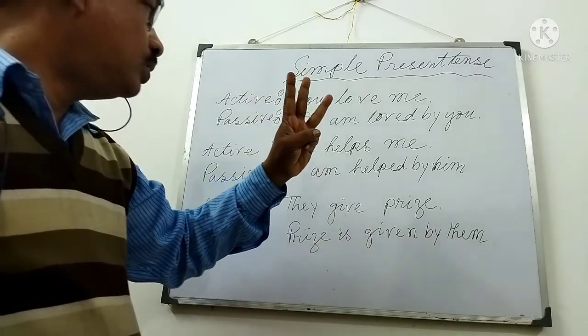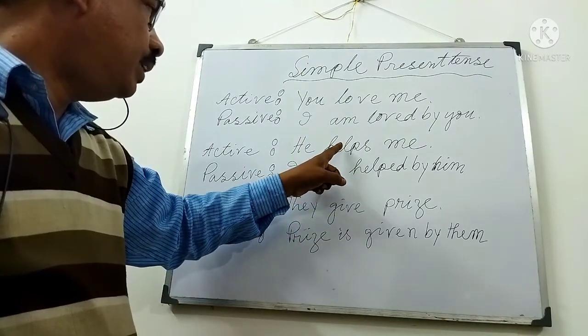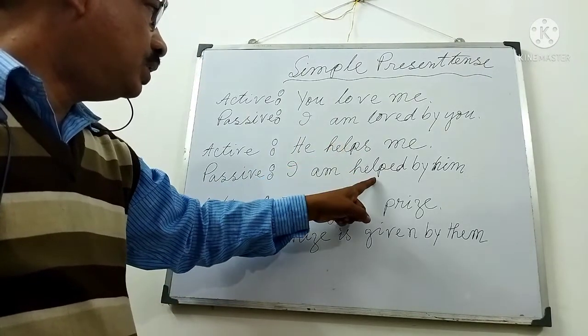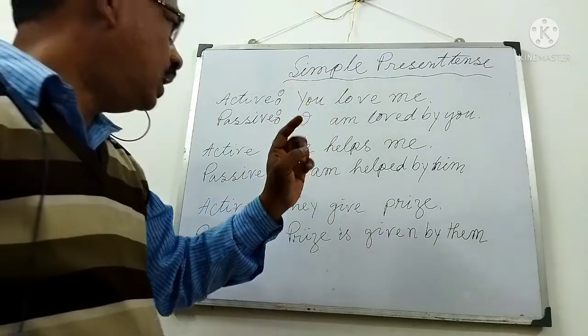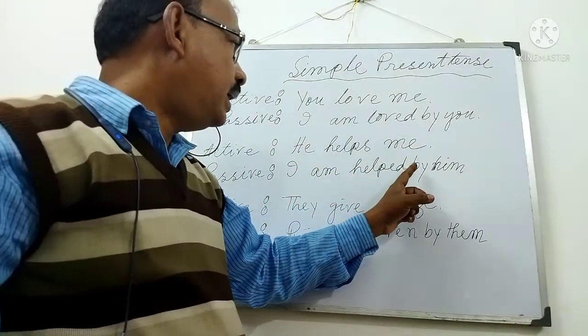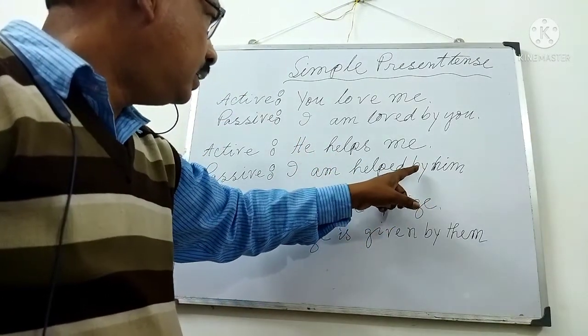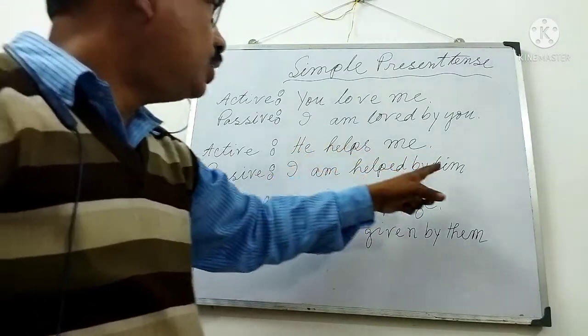Then the third rule, the past participle form of the main verb, help changes into helped. Then the fourth rule, the subject will be the object by adding by. He changes into him.